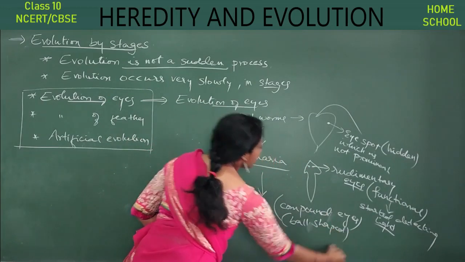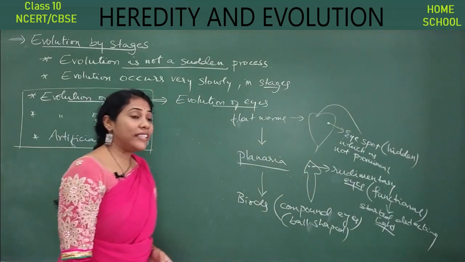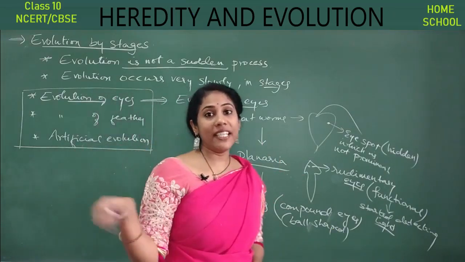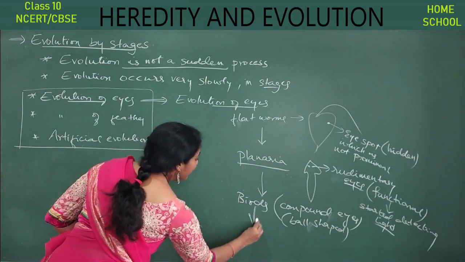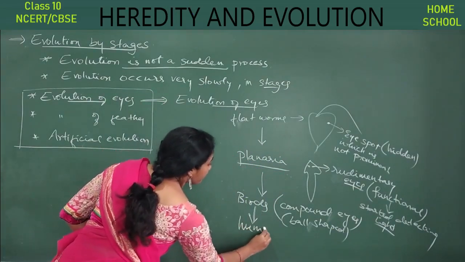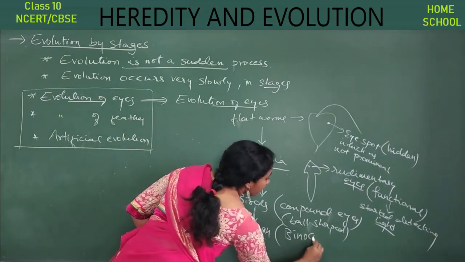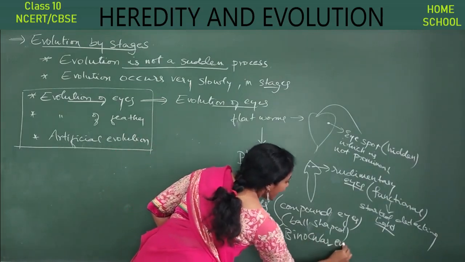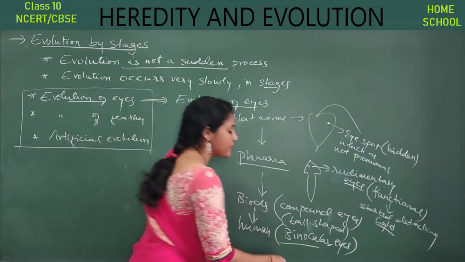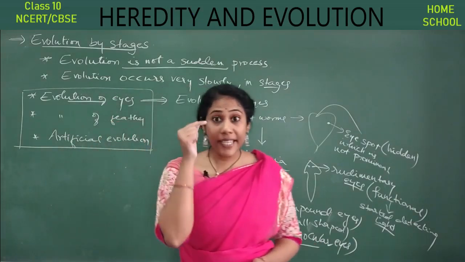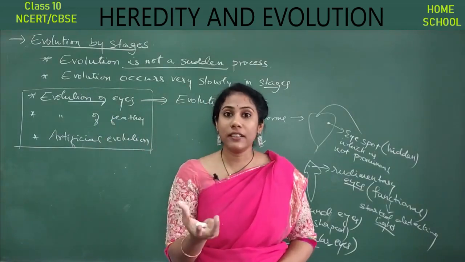Ball shaped eyes, you know, little advanced type of eyes they had, and with that they can able to see various things, right? And coming to the humans, we have binocular eyes. The type of eyes we have is called binocular eyes. Binocular eyes in the sense, we actually have a lens inside, retina is there, and it's a very complex organ.